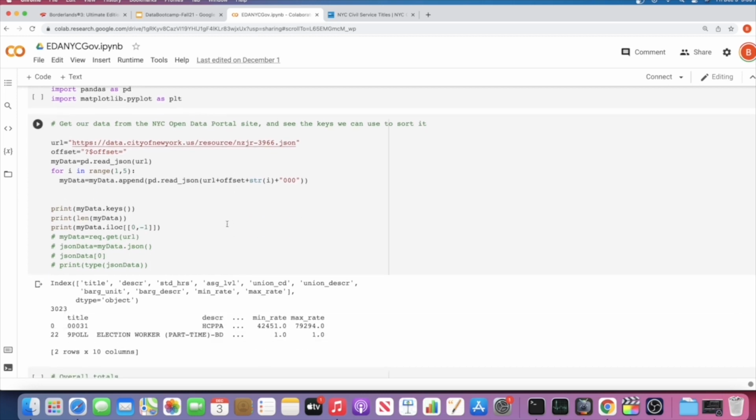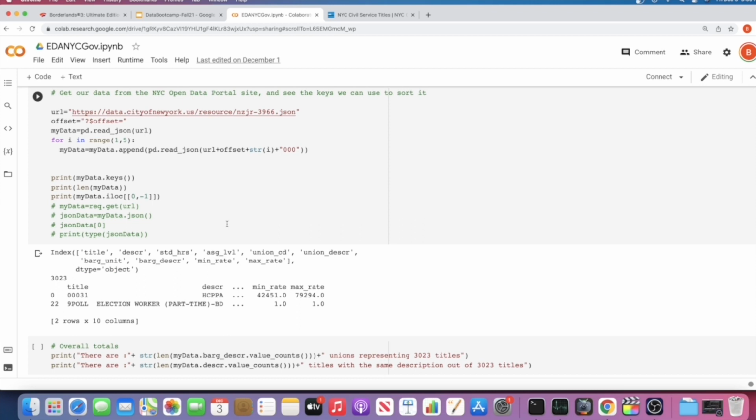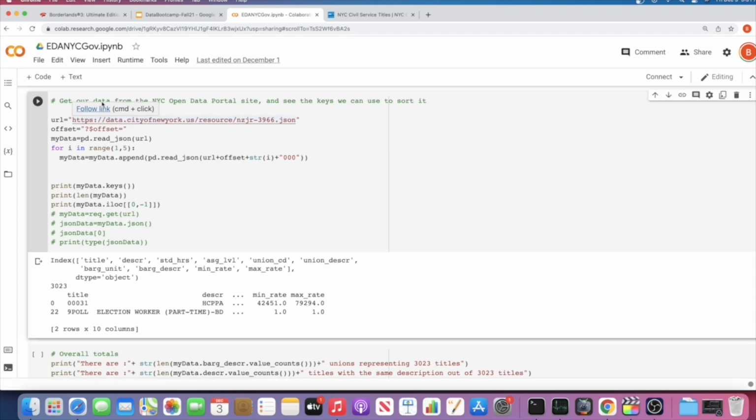So over here we're going to be looking at how to get our actual data. The first thing here, I've defined the URL. So this is the URL to the actual data set. And like I said earlier, this uses Socrata language, which is very similar to SQL. So you'll see here, I have another string that says offset. That's one of the filters that you can use with this API. And .json, that obviously is going to open it up in a JSON format. Which, if we follow this link here,